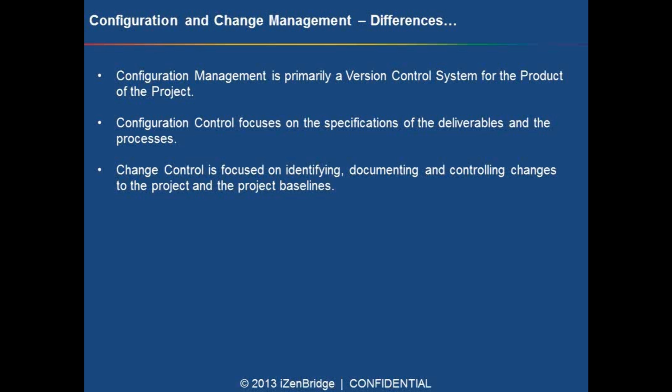So when we talk about the differences, configuration management is primarily a version control system, and again I'll emphasize that its relevance is that the changes are implemented to the correct project artifacts, or the correct product specifications, or the correct project documents.